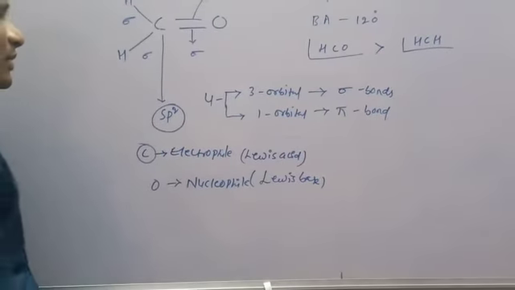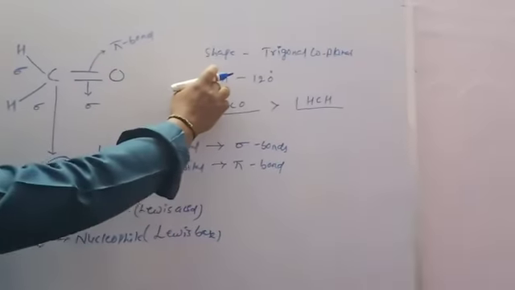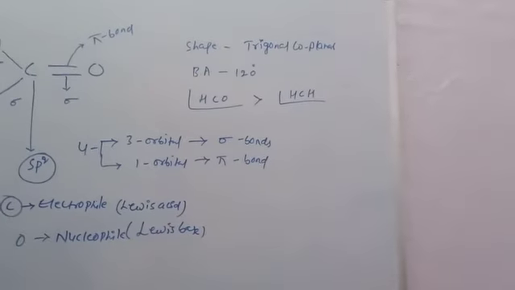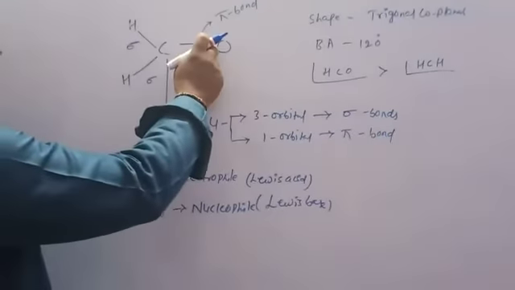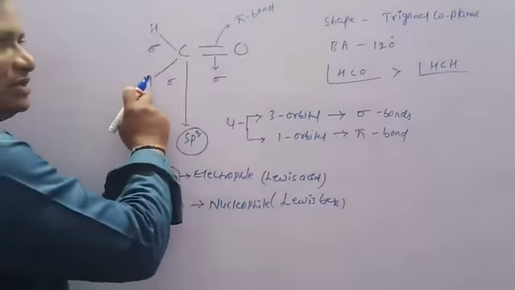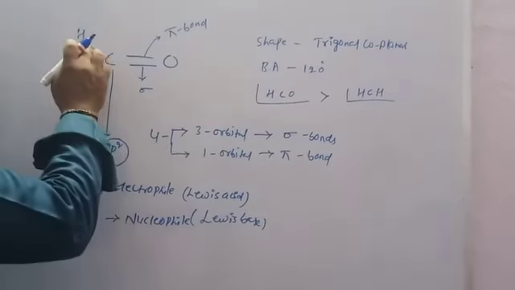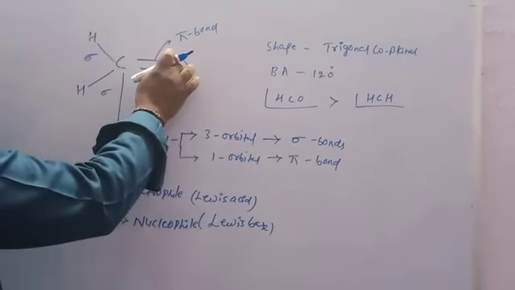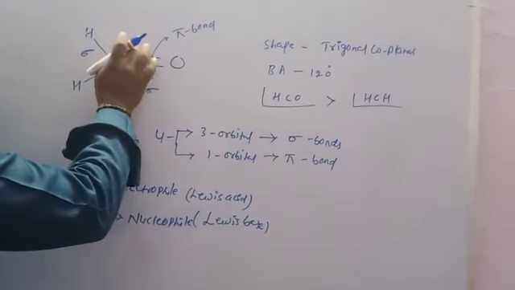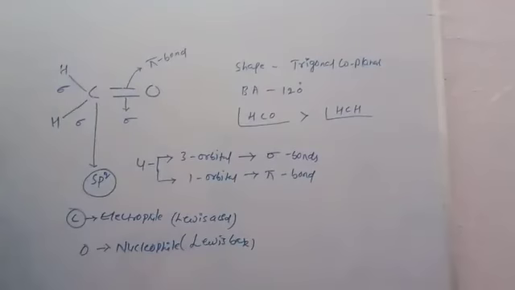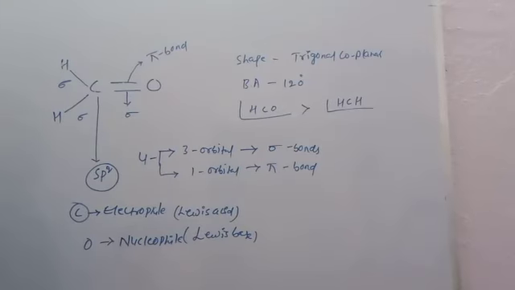The shape of the molecule is trigonal coplanar, and the bond angle is approximately 120 degrees. In this structure, two bond angles are present: one is HCO, the second is HCH. The HCO bond angle is greater than HCH, because the repulsion between a sigma bond and a pi bond is comparatively more than between sigma bonds. So this is the structure of carbonyl compounds.